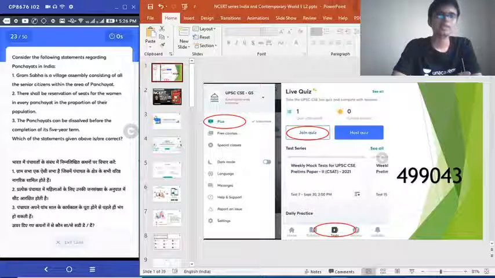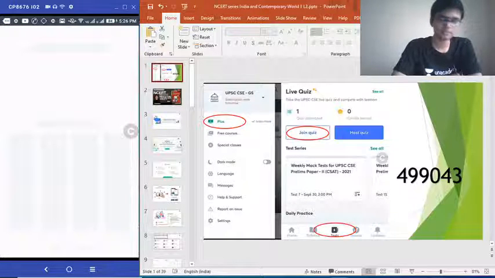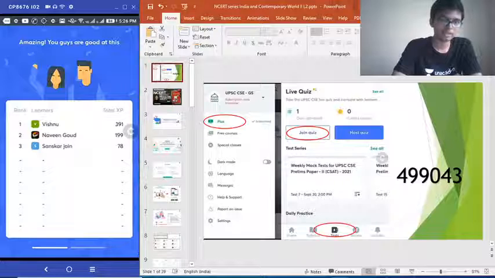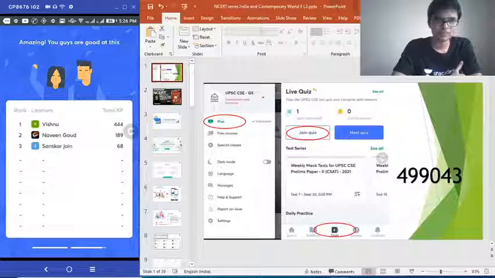And the right answer for question number 23 is option D. 33% of you getting it. Yes, Vishnu getting his lead better with 444 points, closely followed by Naveen and Sanskar Jain.